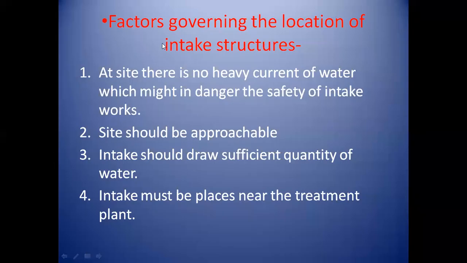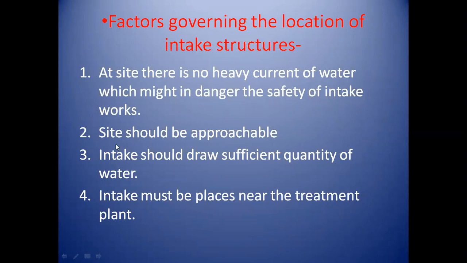Hope you all get the factors which are governing or affecting the location of intake structures. There are four factors which can affect the location of intake structure. First one is at the site there is no heavy current of water. It might be harmful or dangerous to the safety of intake works.